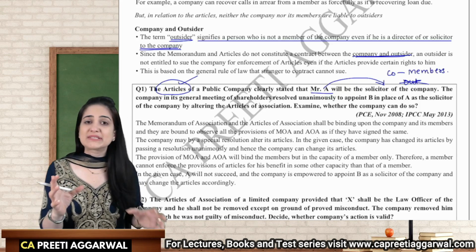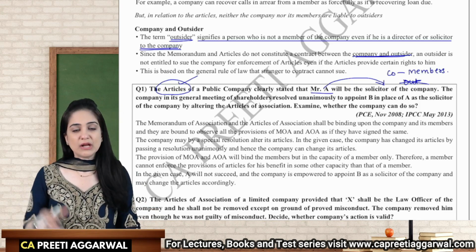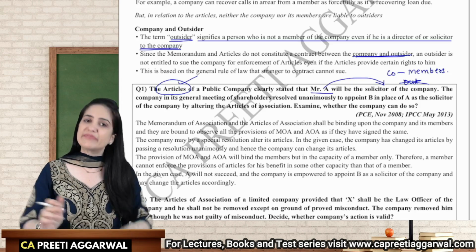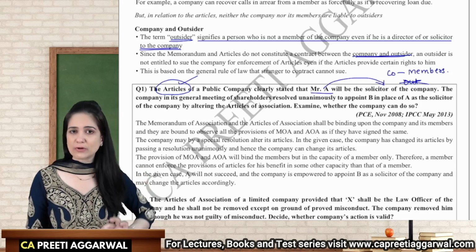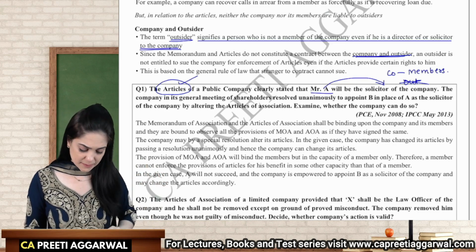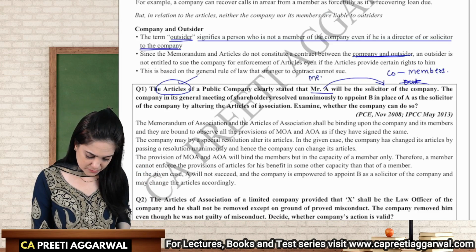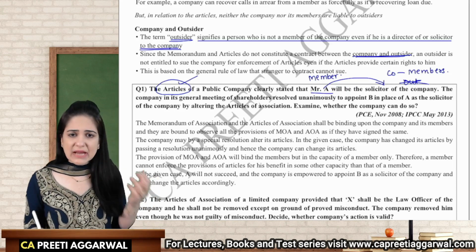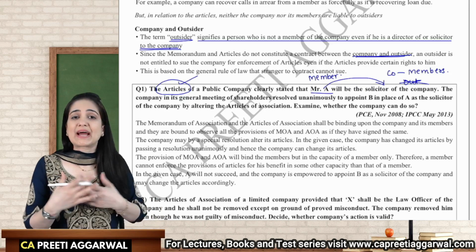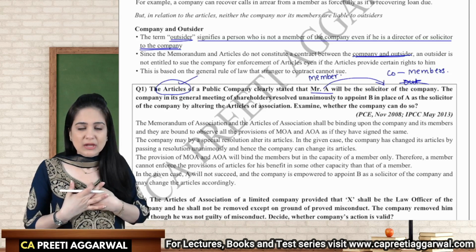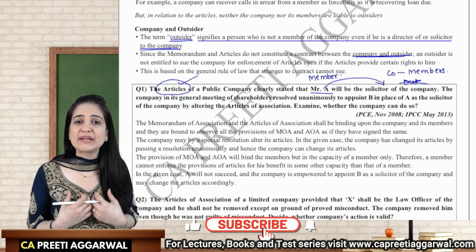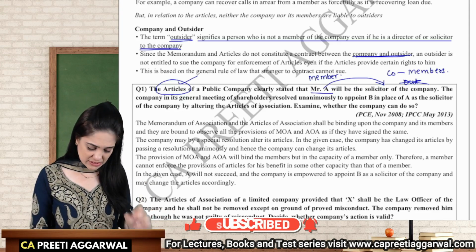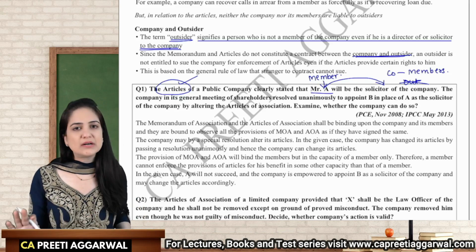But what if I had a separate contract with the outsider where I had mentioned that pursuant to this contract, you will be appointed as a solicitor? Then can the outsider file a case? Yes, on the basis of that contract, but not on the basis of the articles. What if Mr. A was a member? As a member, can he file a case? No, not even then. Why? Because his right as a member is not affected. Being appointed as a solicitor is not your right as a member. You can file a case only if the right of a member is affected. So in this case, even if he is a member, he cannot file a case.